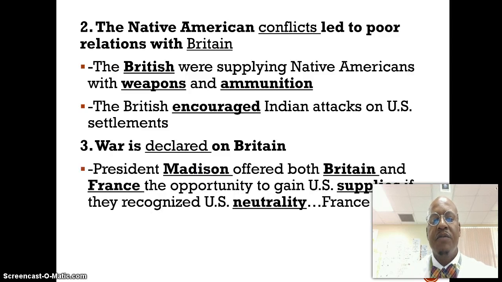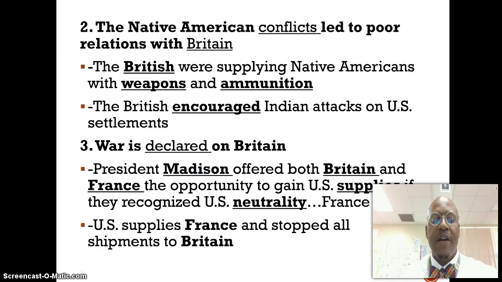However, James Madison offered both Britain and France the opportunity to gain our U.S. supplies, trying to pick a side if they recognized U.S. neutrality. France agrees to this, and so we supply France and we don't supply Great Britain.